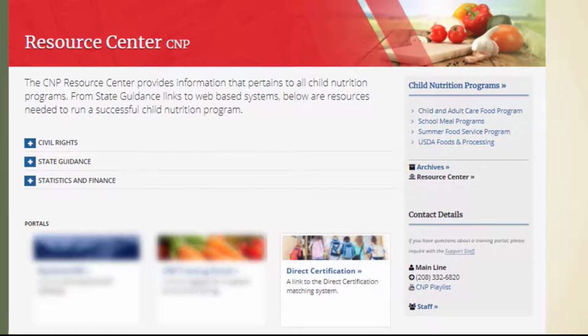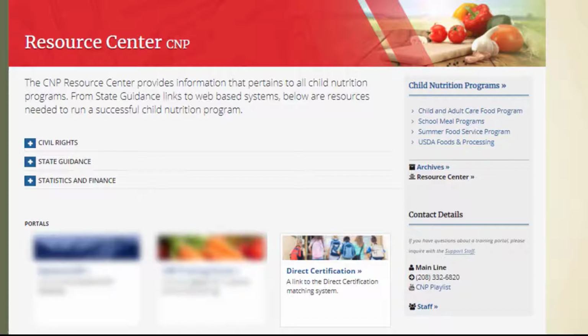The Direct Certification Portal is vital in identifying students that are directly certified for receiving free meals. This database compares district student enrollment records against current food stamp and foster care records data provided by the Department of Health and Welfare. It also compares data for students certified as migrant by district liaisons. Regulations require this matching to occur by fixed dates a minimum of 3 times during the school year.